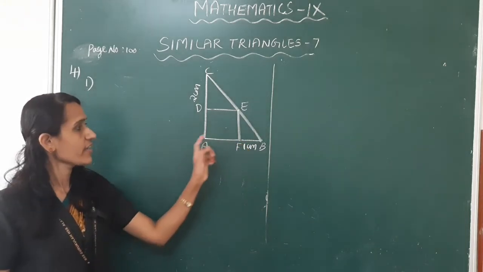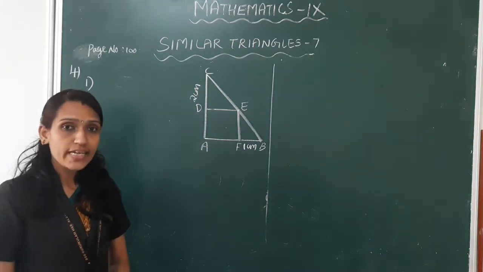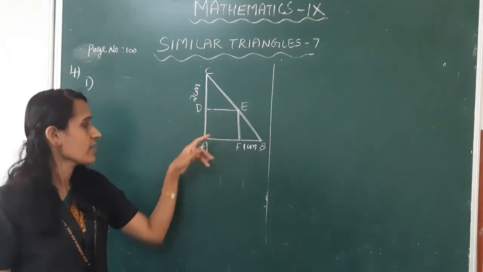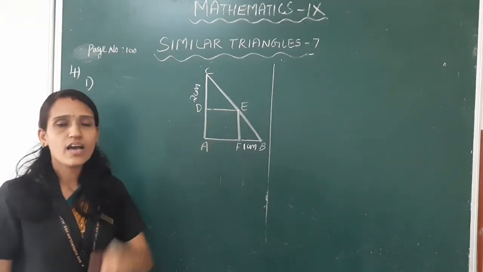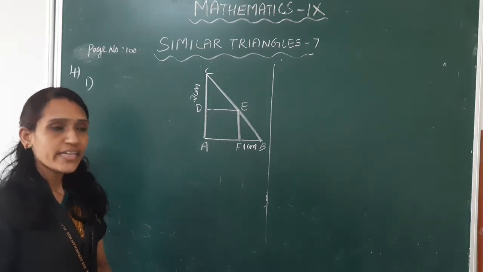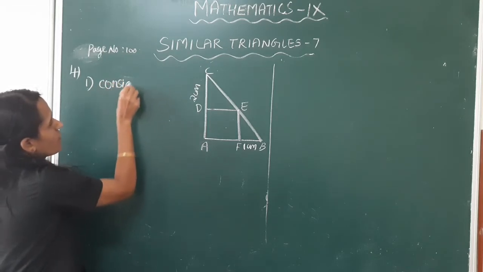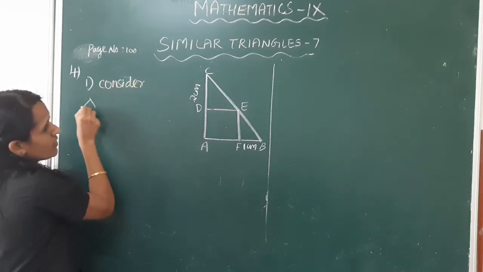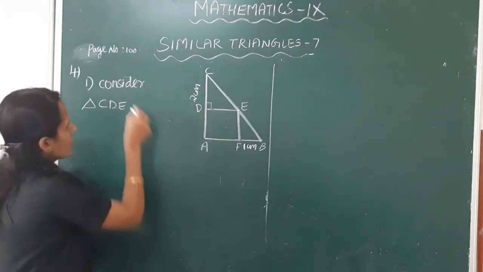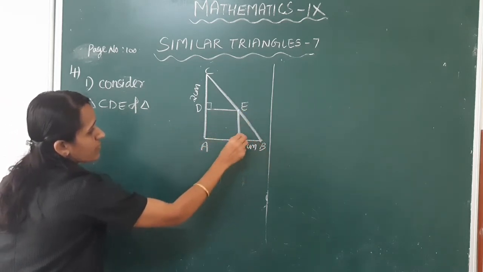Here A, F, E, D is a square. Its sides are equal and parallel. Here A, F and D, E are parallel. Okay. Next, consider triangle CDE and triangle EFB.